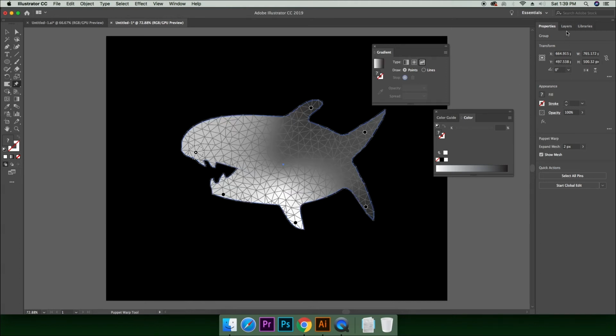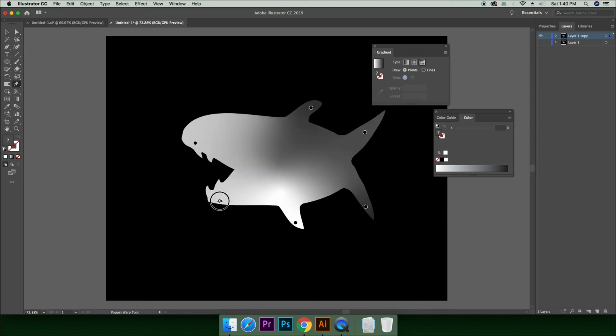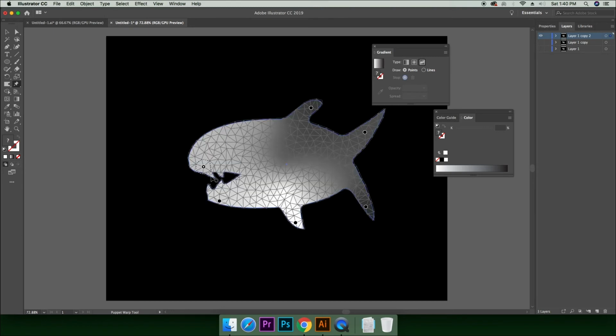I'll go to layers and create a duplicate layer. Put out the previous layer and try to give it a motion. Duplicate this layer. Put off the previous layer. Duplicate the layer.